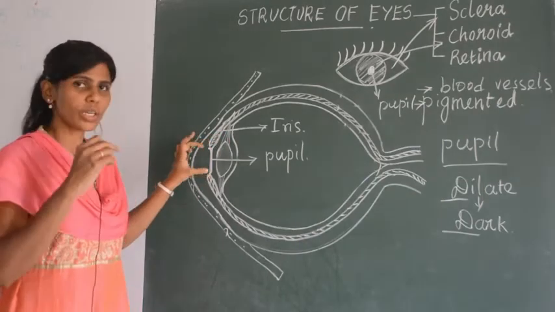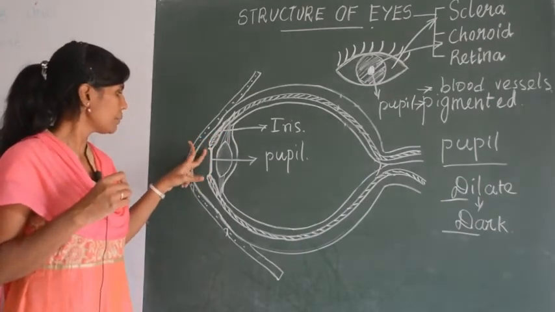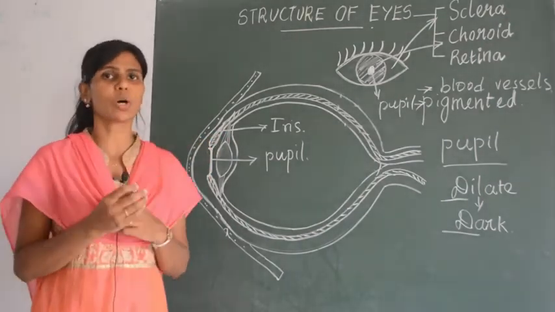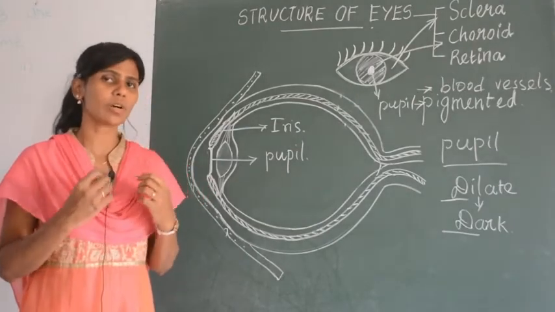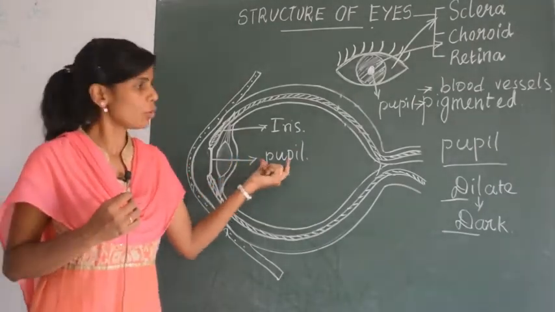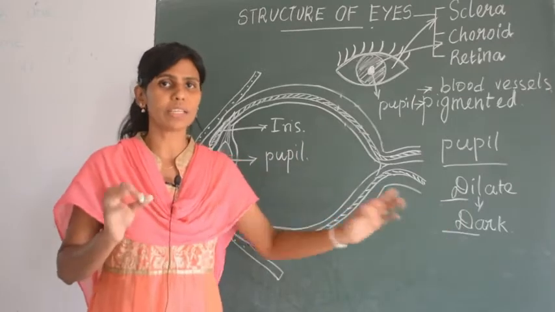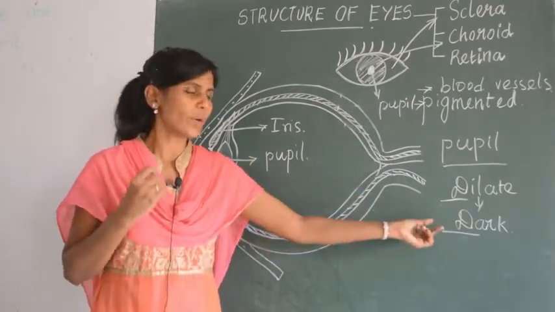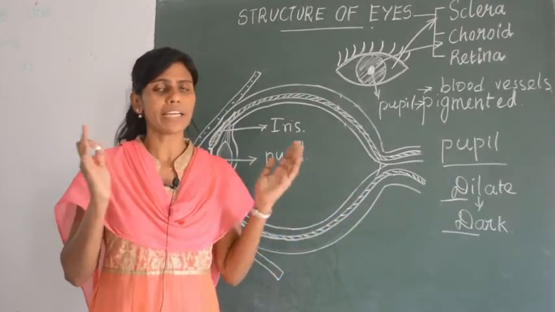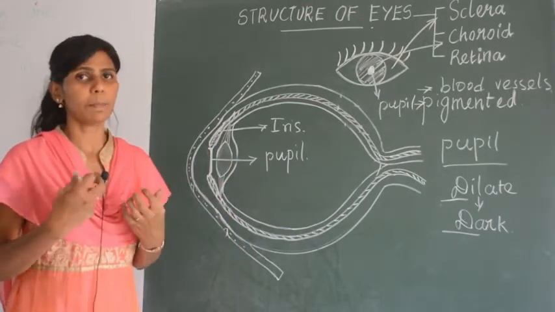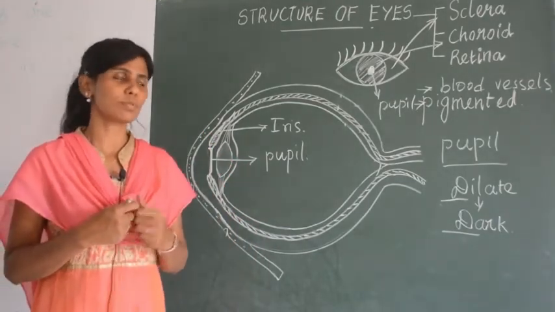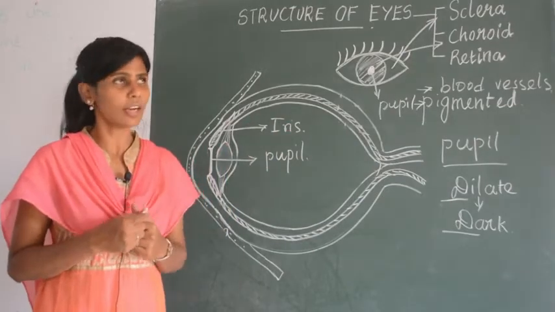This iris is not continuous, there is a hole in between the iris, that hole is called the pupil. The pupil will dilate, that is it becomes bigger in size, whenever you enter a dark room, and it will contract whenever a person enters into a bright room. So this is about the second layer called choroid.